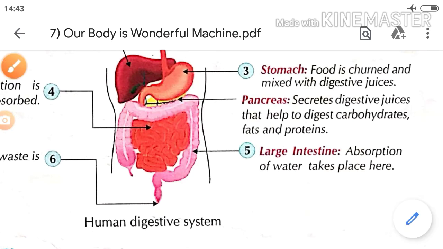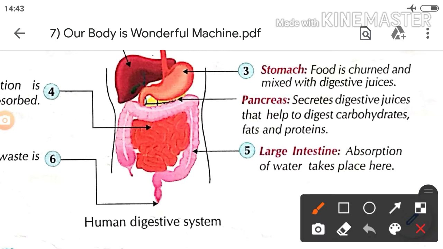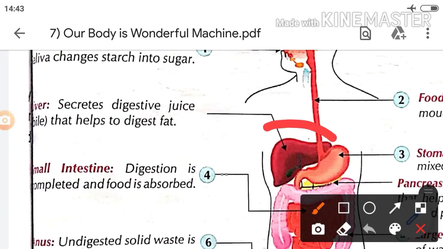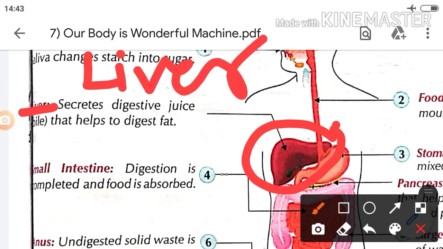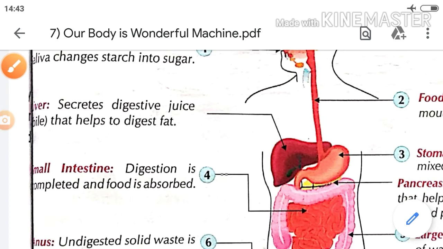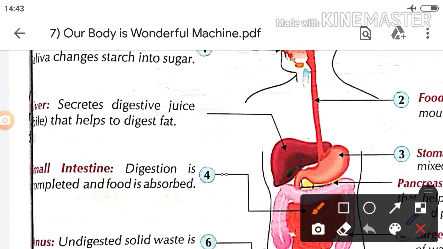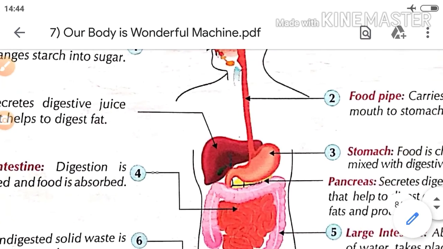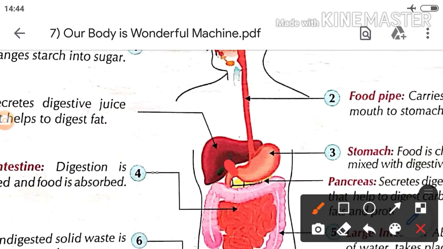But there are two glands we will see here. First of all, this is the structure I am showing you. This one is called the liver. इसे क्या कहा जाता है? Liver. Liver secretes the digestive juice that is called bile juice. It helps to digest fat. Fat digestion में ये help करता है. Fat डाइजेस्ट करता है. बाइल जूस अगर सीक्रेट नहीं हो रहा है तो आपका डाइजेशन प्रॉपर नहीं होगा. ये किधर सीक्रेट करता है? इसे एक डक्ट होती है, वो इधर सीक्रेट होता है. कहाँ पे? आपके स्टमक में.